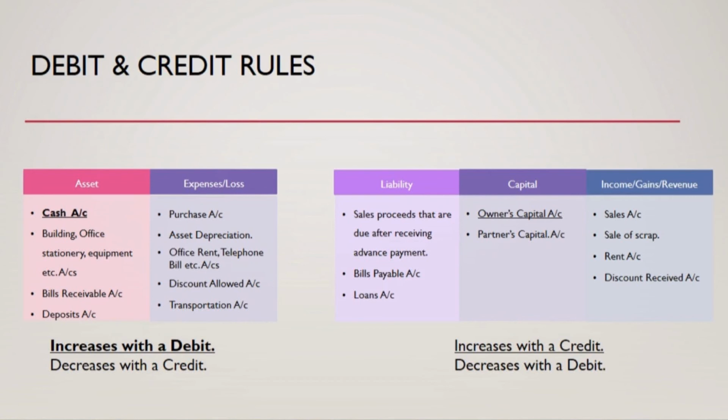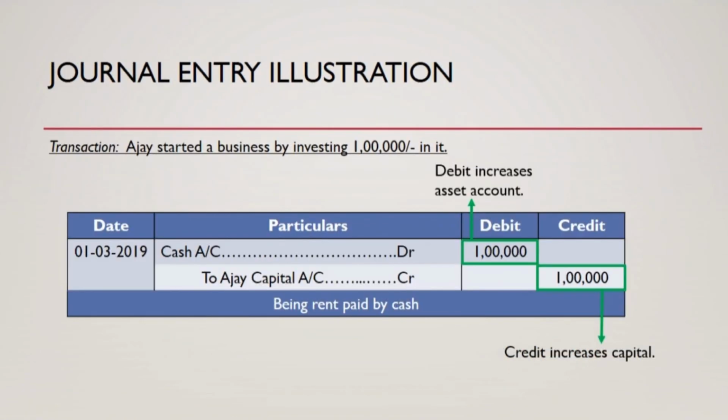And we know that the cash account increases with a debit. On the other hand, there is an increase in capital, and to denote an increase in capital, we credit the capital account. Accordingly, we pass the journal entry as follows. We debited the cash account and credited the capital account.